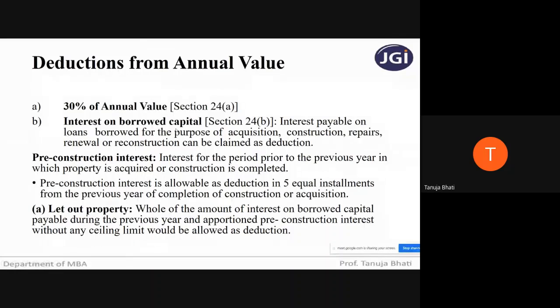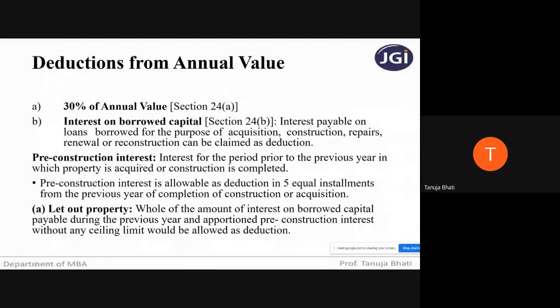So let me read. Interest on borrowed capital covered under section 24 subsection B. Interest payable on loans borrowed for the purpose of acquisition, construction, repairs, renewal or reconstruction can be claimed as a deduction. Now there is pre-construction interest. What do you mean by pre-construction interest? When you have taken a loan and you're paying the interest before the construction of the house property has been completed, or before the property is acquired, it is called pre-construction interest.